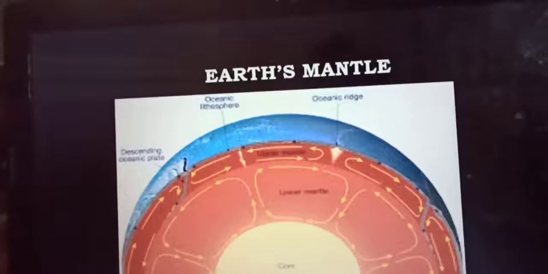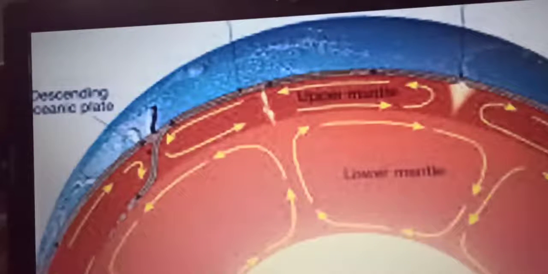The next layer is the Earth's mantle below the oceanic crust. In the picture you can see the blue portion is the oceanic crust, and next to the oceanic crust is the mantle, which has been divided into two portions, the upper mantle and the lower mantle. The mantle is a thick layer that lies below the Mohorovicic discontinuity, that is, the surface of separation between the crust and the mantle. The mantle is the layer lying between the crust and the core.